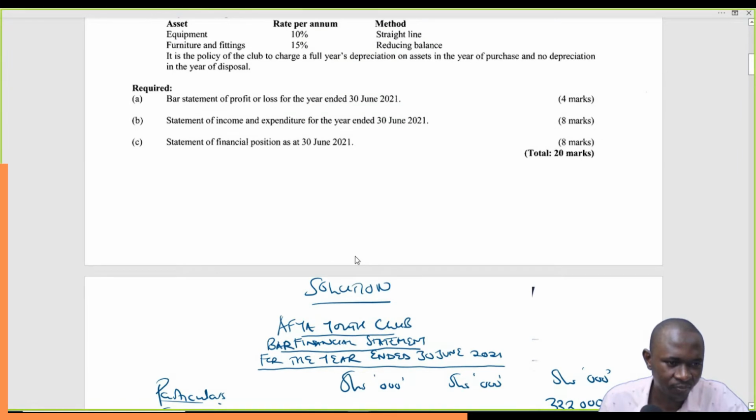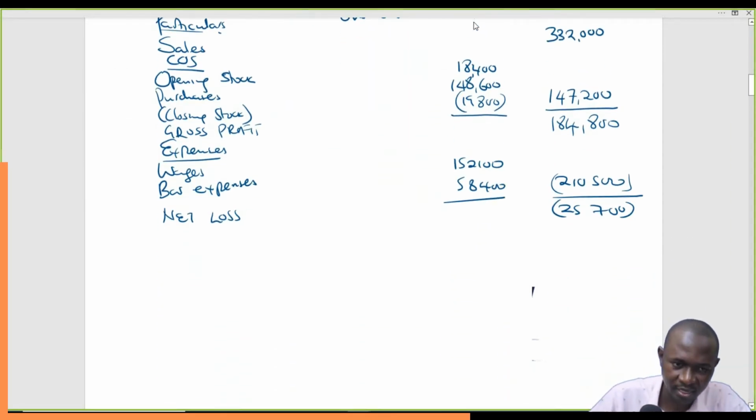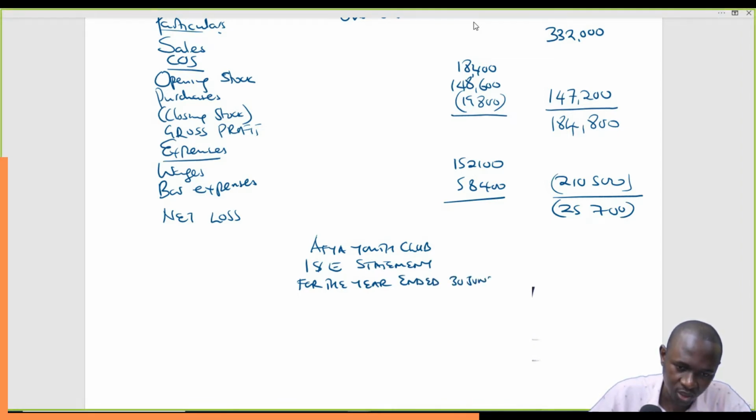We go to part B, statement of income and expenditure for the year ended 30th June 2021. So we'll still start with the heading, Half-Year Youth Club. And then we say income and expenditure statement for the year ended 30th June 2021.